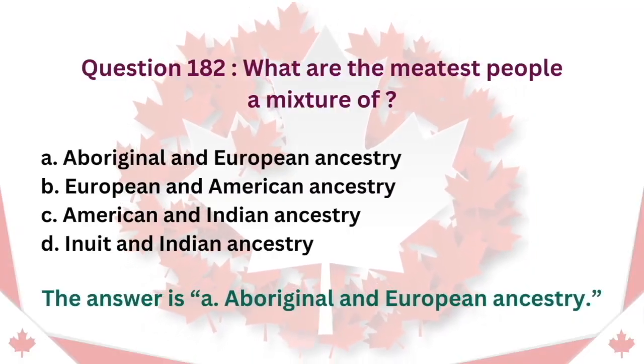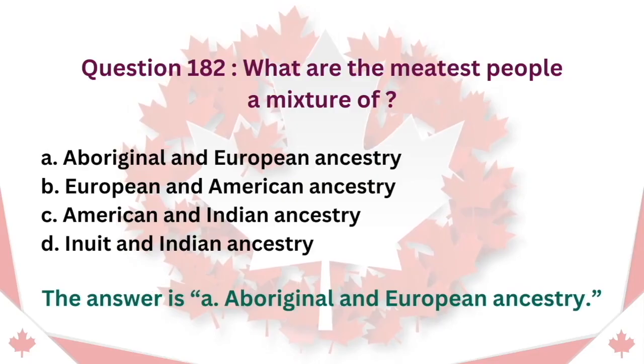Question 182. What are the Metis people a mixture of? A, Aboriginal and European ancestry. B, European and American ancestry. C, American and Indian ancestry. D, Inuit and Indian ancestry. The answer is A, Aboriginal and European ancestry.